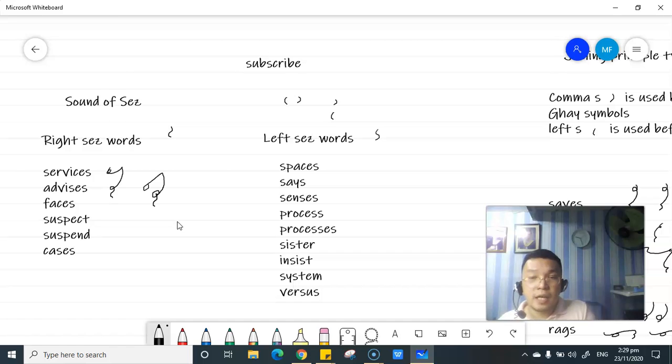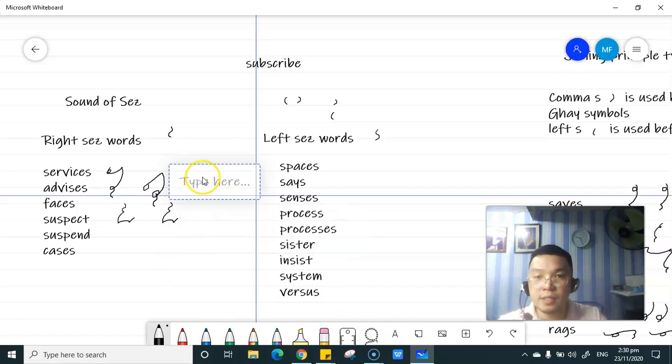So, you have to proceed with the end of whichever is the right or the left S. Okay? So, right, left S, then P, K, T. Okay, so how are we going to spell this one out in shorthand?